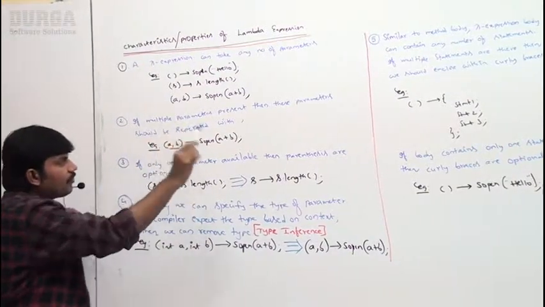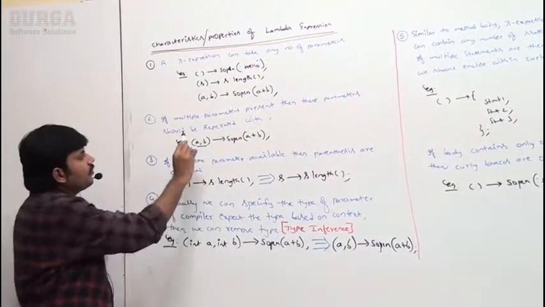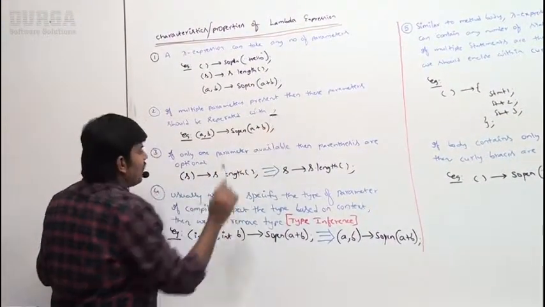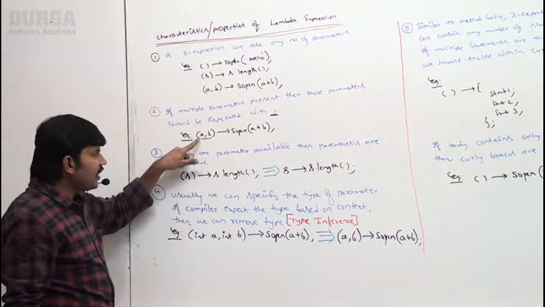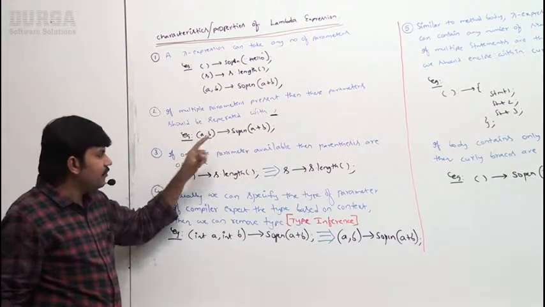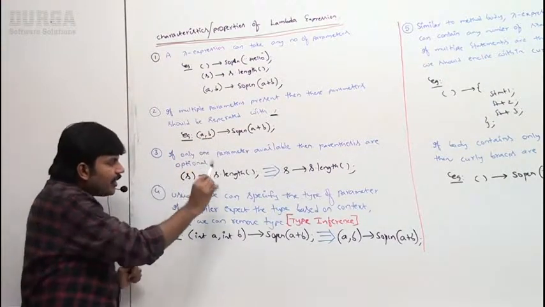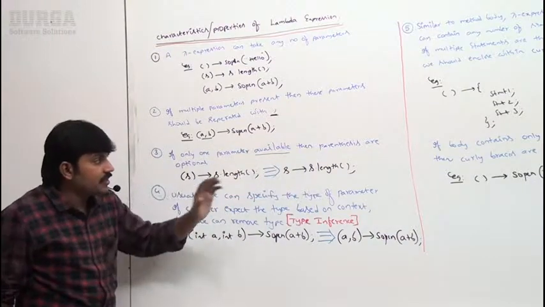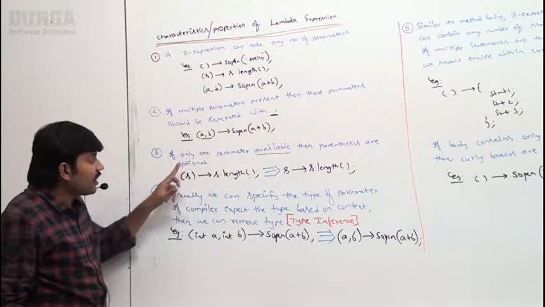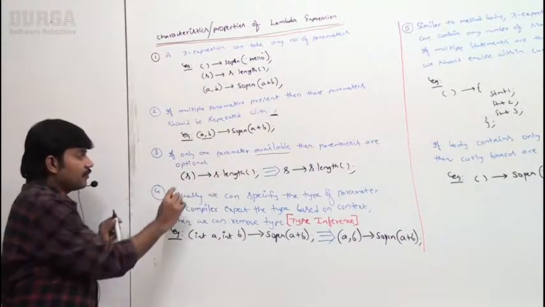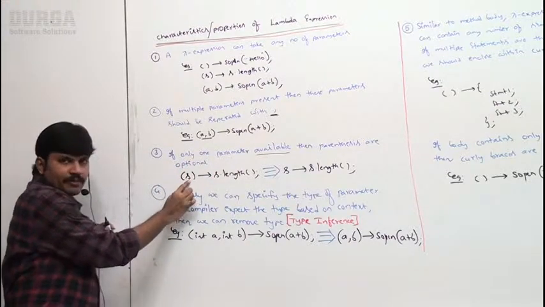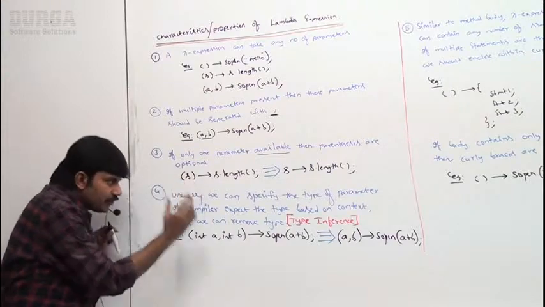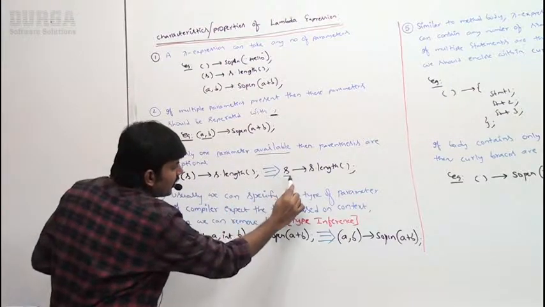If multiple parameters are present, they should be separated with a comma, like a comma b. If only one parameter is available, then the parentheses are optional. Here there is only one parameter, but I took parentheses. If you want, you can remove them, no problem at all.